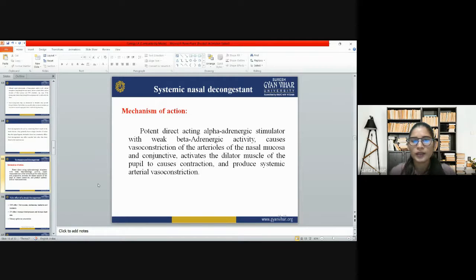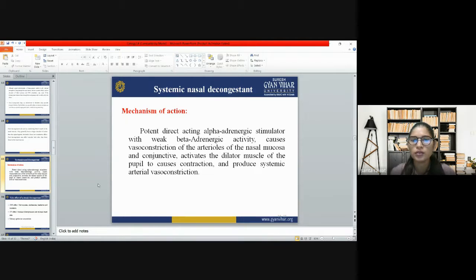Now, coming to systemic nasal decongestants. What is the mechanism of action of systemic nasal decongestants? How do they work? They are potent direct-acting alpha adrenergic stimulators with weak beta adrenergic activity, and they cause vasoconstriction of the arterioles of the nasal mucosa, and they produce systemic arterial vasoconstriction.